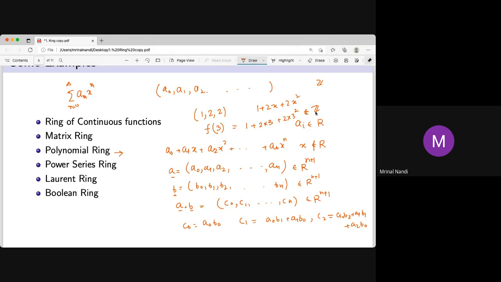But in the polynomial, x squared is not x into x, remember. But once I evaluate that polynomial at some x equal to 5, then x squared will be, in that case, 5 into 5, and 2x is just 2 into 5, remember that. So it's called the evaluation thing. You will see it in the book, and in several books on modern algebra. Power series is the same thing as a polynomial. It's just a sequence thing.